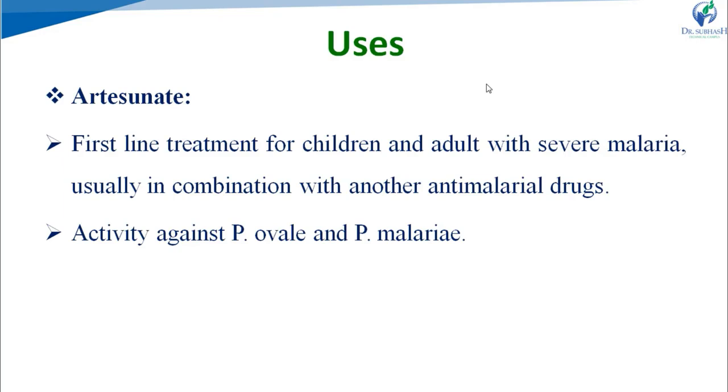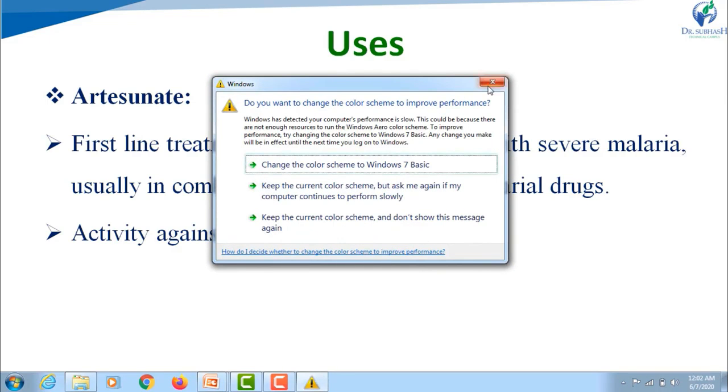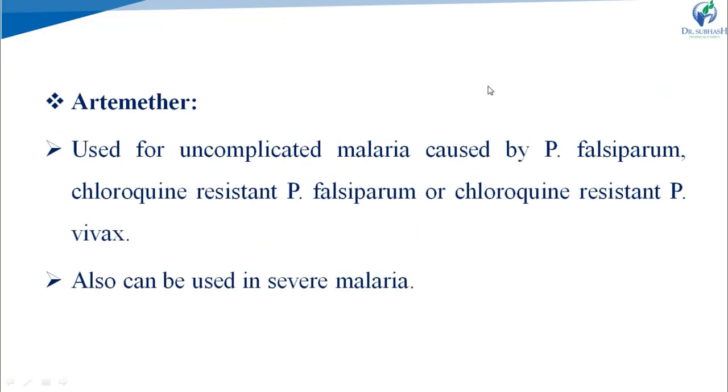Uses: artesunate is the first-line treatment for children and adults with severe malaria, usually in combination with another antimalarial drug. It is also active against Plasmodium ovale and Plasmodium malariae. Next, artemether.